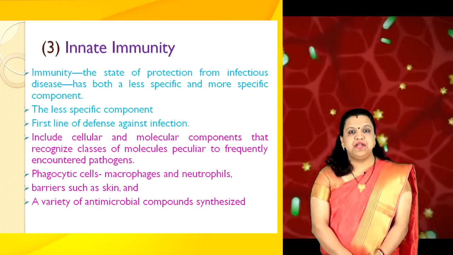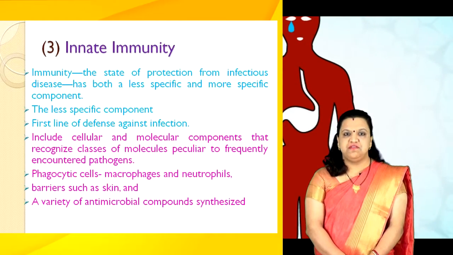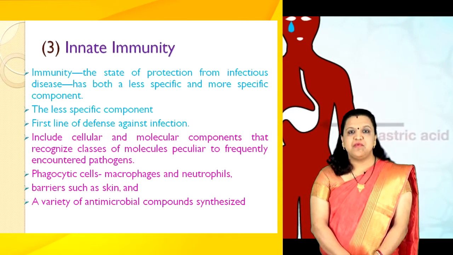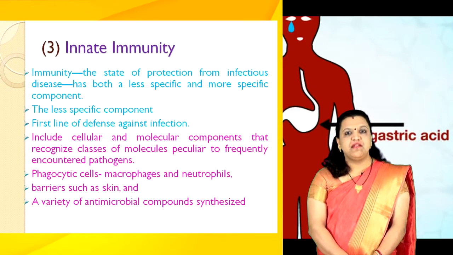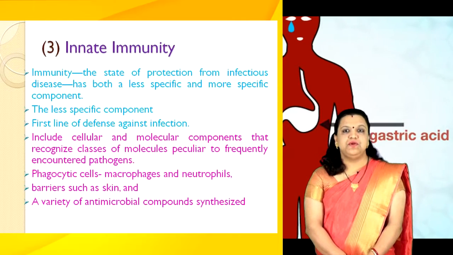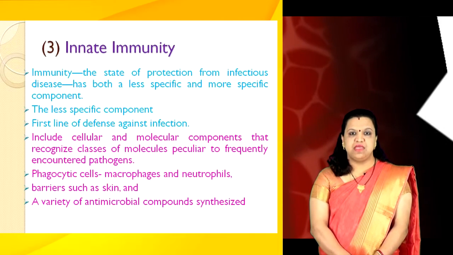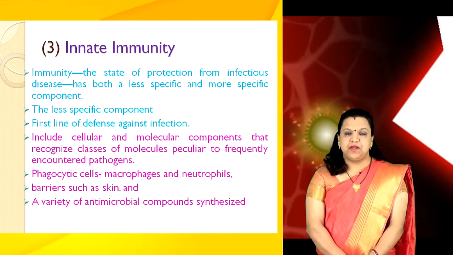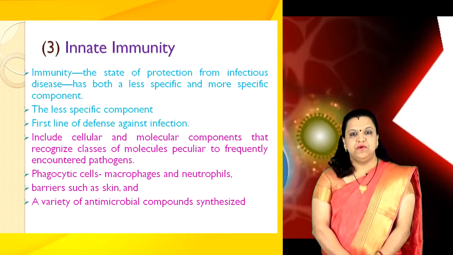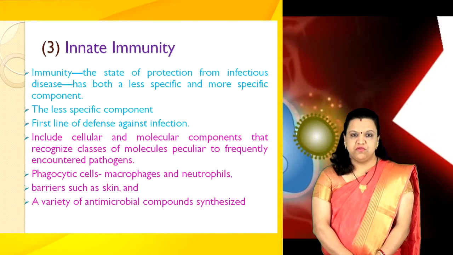Now, the third type of immunity is innate immunity. Immunity is a state of protection from infectious disease and it has both less specific and more specific components. The less specific component, innate immunity, provides the first line of defense against infection. Most components of innate immunity are present before the onset of infection and constitute a set of disease resistance mechanisms that are not specific to a particular pathogen, but that include cellular and molecular components that recognize classes of molecules peculiar to frequently encountered pathogens.